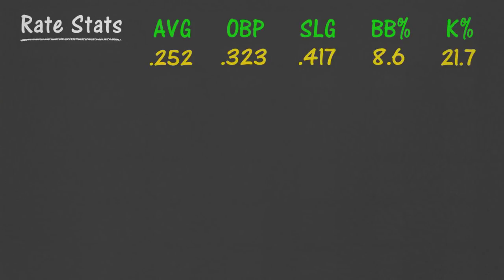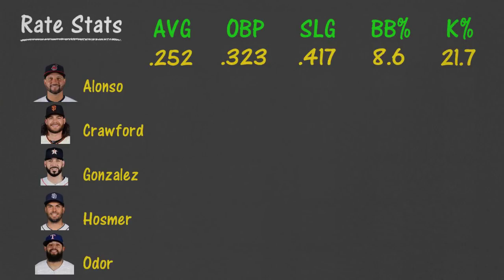So let's look at our rate stats. These averages were taken out of all MLB position players, so no pitchers are included. So we have a .252 average, .323 on base, .417 slugging, 8.6 walk percentage, and 21.7 strikeout percentage. Our shortlist for this group is as follows: Yonder Alonso, Brandon Crawford, Marwin Gonzalez, Eric Hosmer, and Rougned Odor.